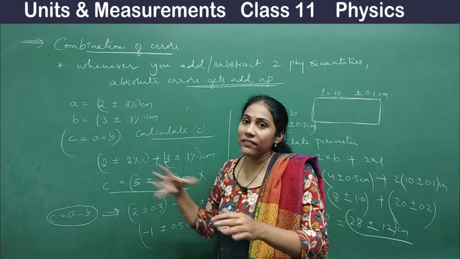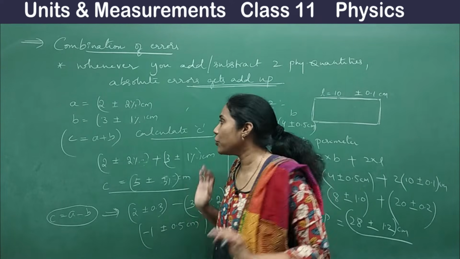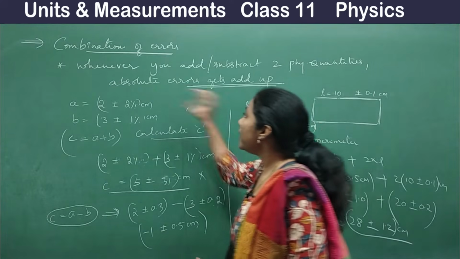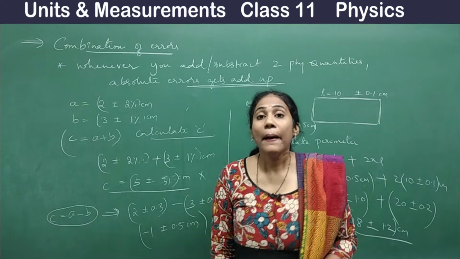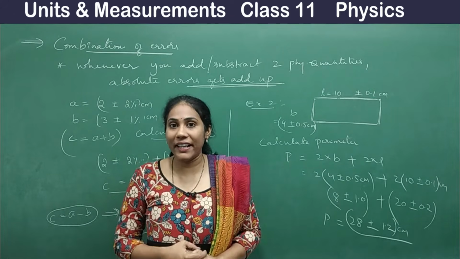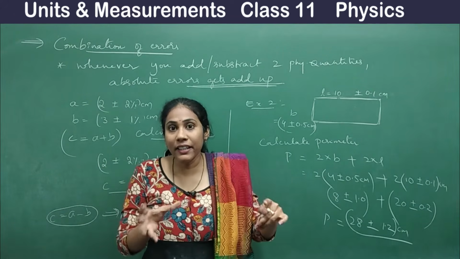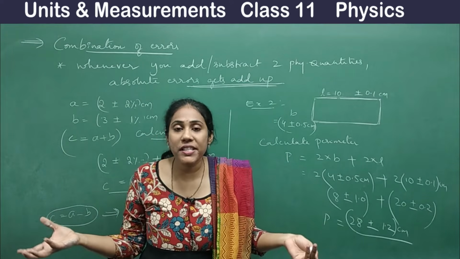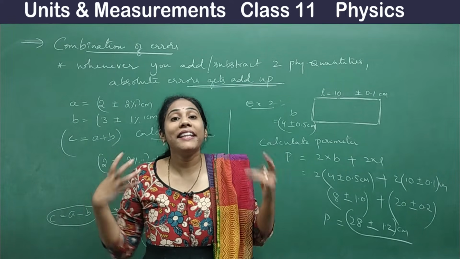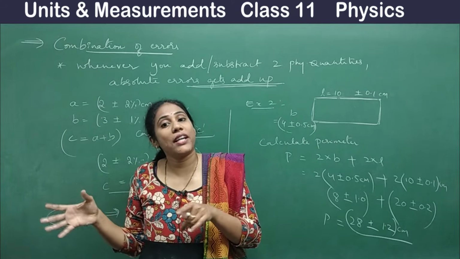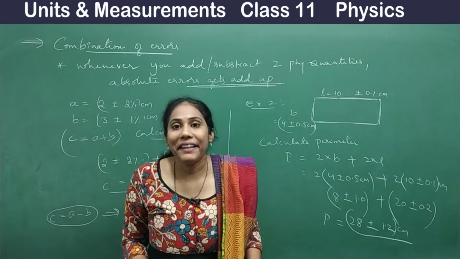Clear? All that we will discuss during problems also, don't worry. So keep this in mind, absolute errors only can be added. Percentage errors can be multiplied or divided. If you are dividing two physical quantities or multiplying two physical quantities, then the error must be there in percentage error and those percentage errors must be added.